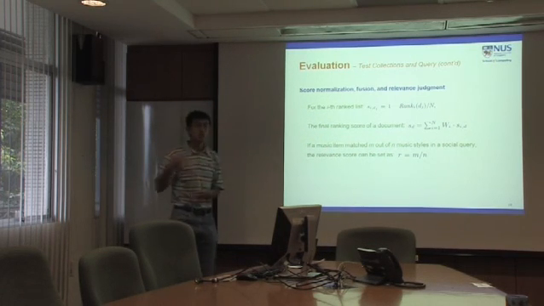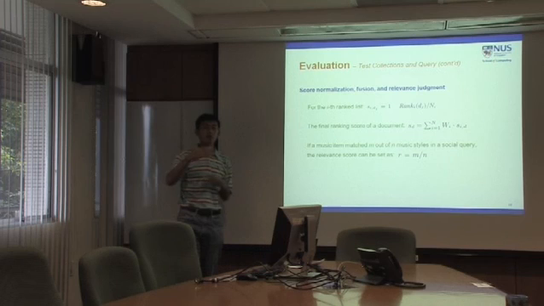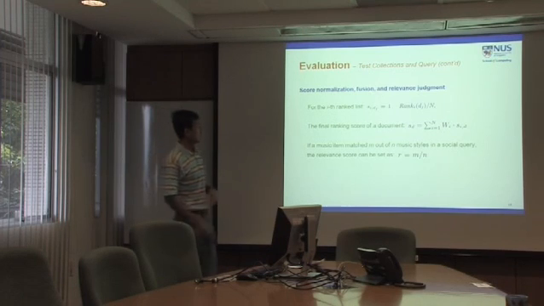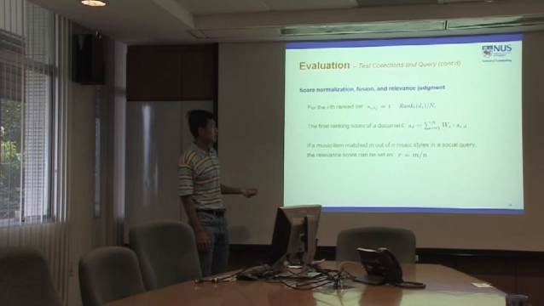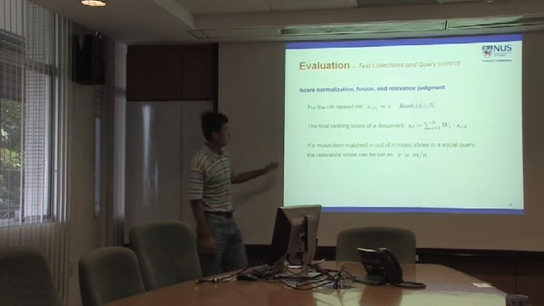Once we have such a list, we need to judge their relevance so that we can evaluate the quality of the different search processes. The relevance of a returned music document is computed this way.